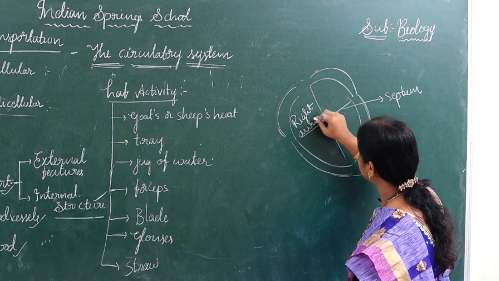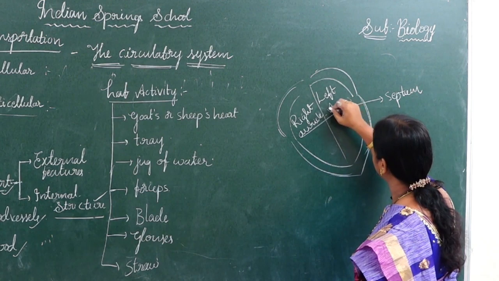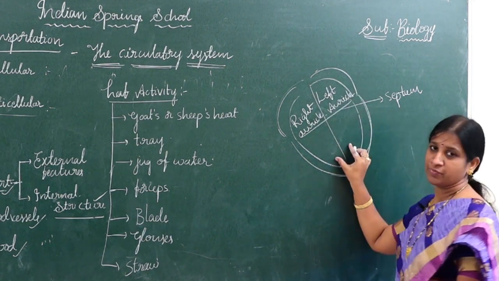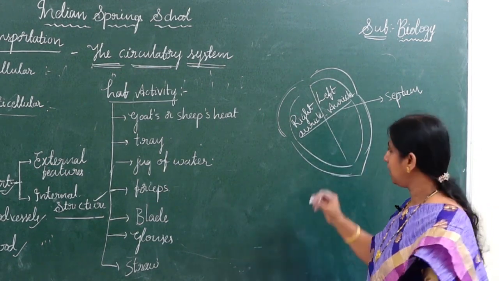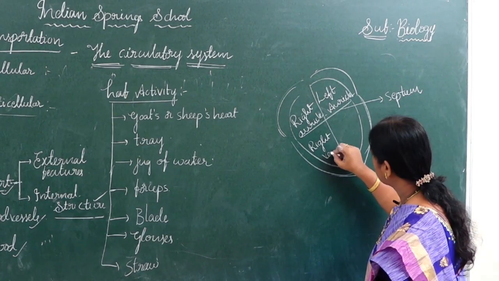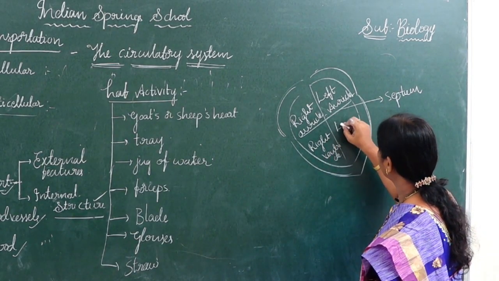First chamber is the right auricle, second chamber is the left auricle, and the lower 2 chambers we call ventricles. First one is the right ventricle and second one is the left ventricle.